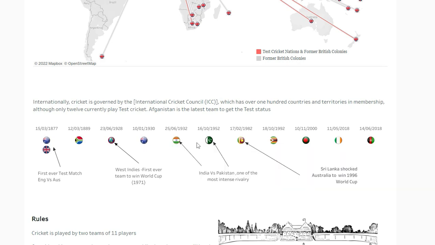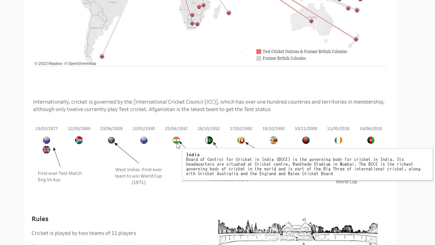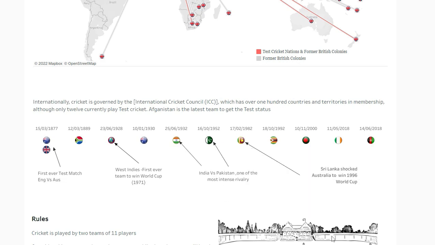Then we have partition. It's interesting to know that some of the players played for India and Pakistan as well. India versus Pakistan is one of the most intense rivalries that we all know. And Sri Lanka, you remember how Sri Lankan openers like Kaluwitharana and Jayasuriya shocked the world, the flavor that they brought to cricket, and won the 1996 World Cup.